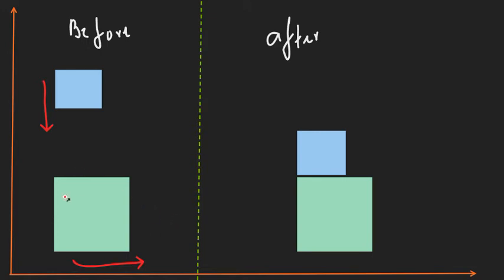Because these are on the y-axis, the object is dropped and it has a velocity. Its velocity is on the y-axis and this one's velocity is on the x-axis. This is not linear now because it consists of two dimensions, the x and the y.